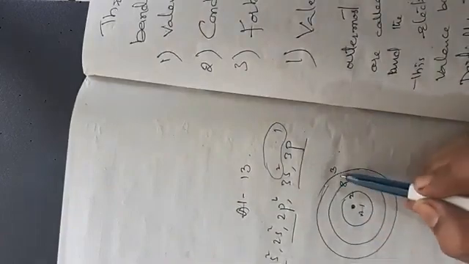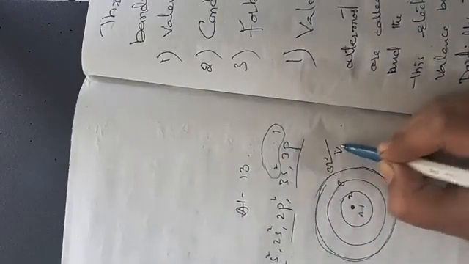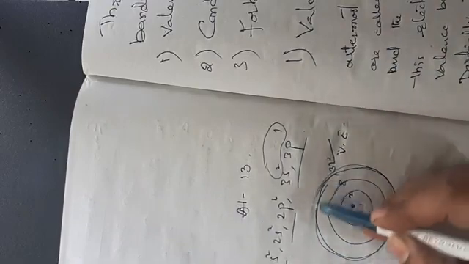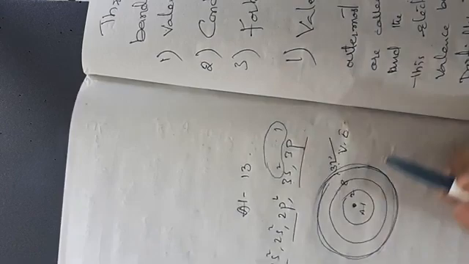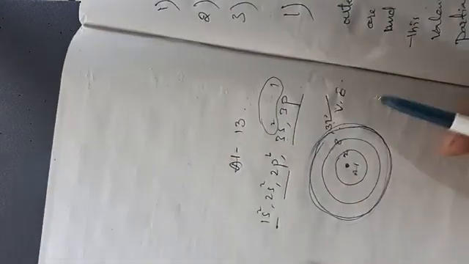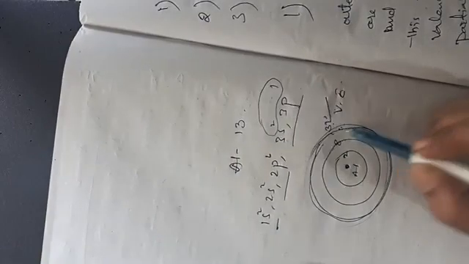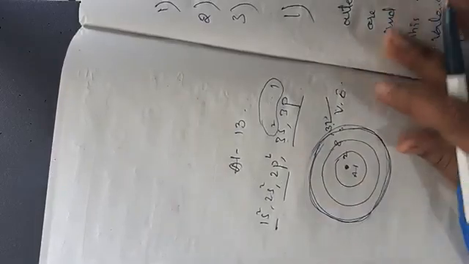The number of electrons in the outermost orbit of any atom are called the valence electrons, and the space occupied by these valence electrons is called the valence band. This valence band is always filled with electrons or partially filled with electrons, and this band is the highest energy level band. So this is called the valence band.